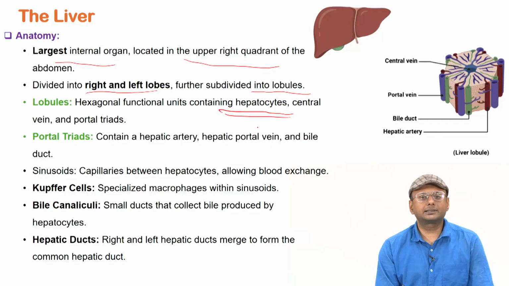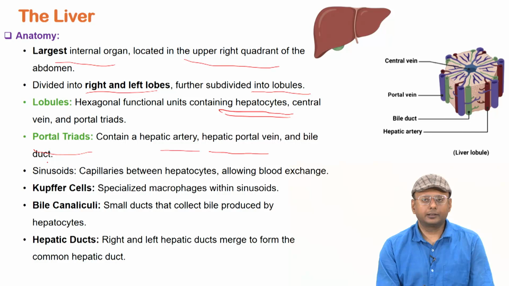All these liver cells, and the liver in turn, participate in a lot of the metabolic activity of our body. Okay. So portal triads contain the hepatic artery, hepatic portal vein and bile duct. Liver is also important for production of bile. Liver has Kupffer cells, which are specialized macrophages within the sinusoids. Bile canaliculi are small ducts that collect bile produced by the hepatocytes, and finally the right and left hepatic ducts merge to form the common hepatic duct.